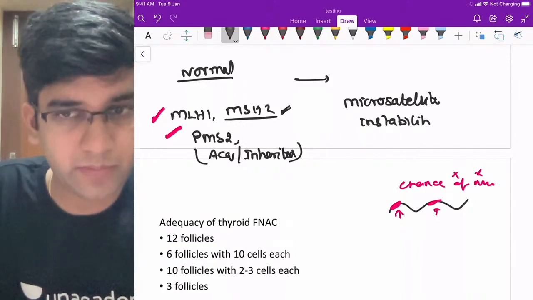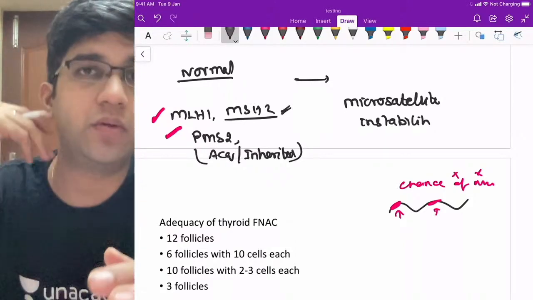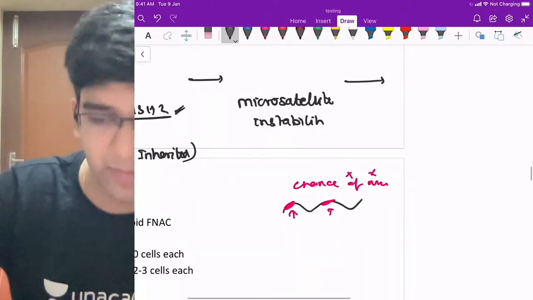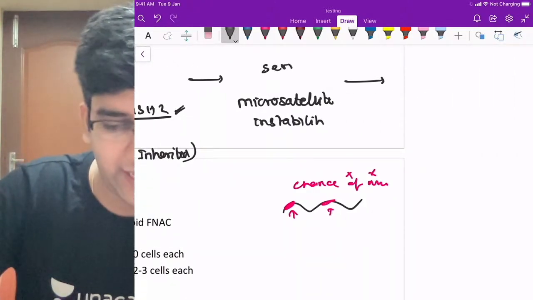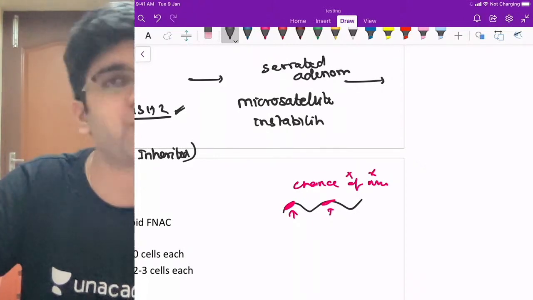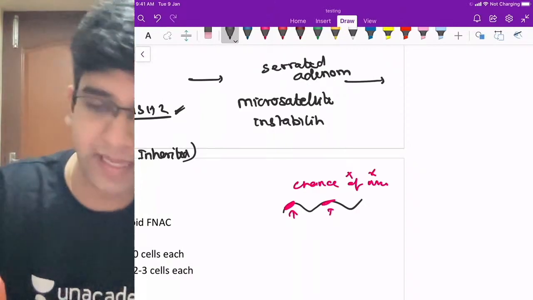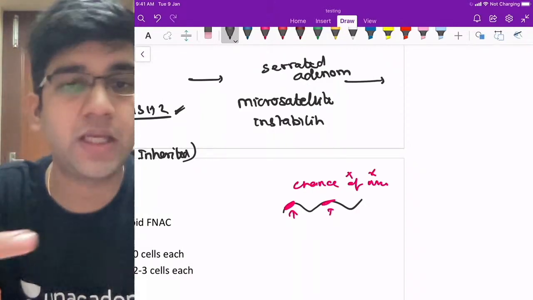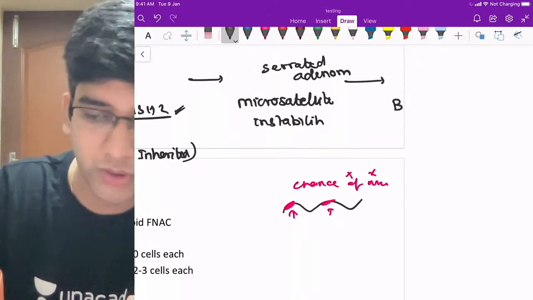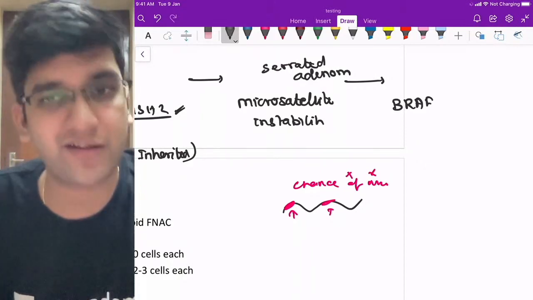Once microsatellite instability comes, I again need a few more things for it to grow and become a cancer. With microsatellite instability, maybe I'll have something called a serrated adenoma. This is a precursor in case of HNPCC. Sessile serrated polyp or serrated adenoma, both mean the same. After that, I need to acquire more mutations. A few mutations are much more concentrated. Do remember BRAF. It's more concentrated for the only reason that we have a drug against BRAF.